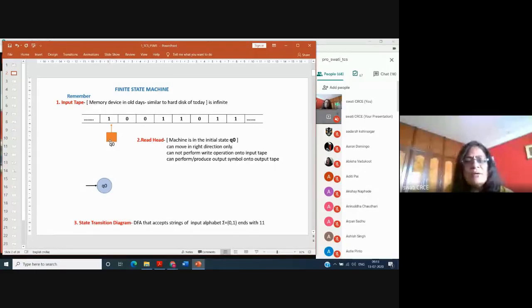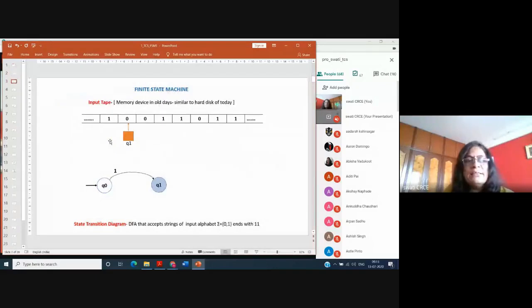Now how does this machine work? After reading the symbol, by default it will go to the right side. Now the symbol 1 is processed by the machine, and by default it has gone to the right, and now it is ready to read the next symbol 0. You can even see that the state of the machine has changed. It was Q0, and now it is becoming Q1.